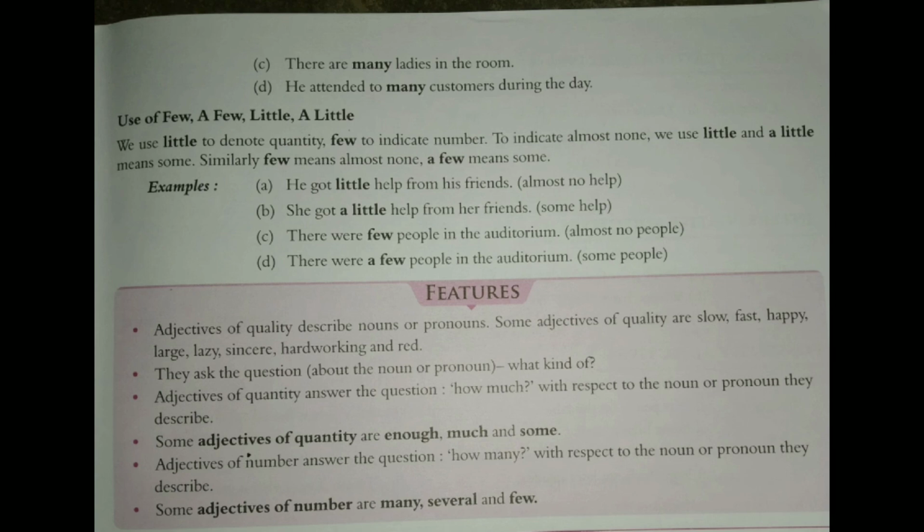Number C. There were few people in the auditorium. Means there was no crowd, almost no people were there, which are countable. People are countable. So few means almost no people. And number D. There were a few people in the auditorium. A few means less in number, means some people were there in the auditorium. So this is the difference between few, a few, little and a little.